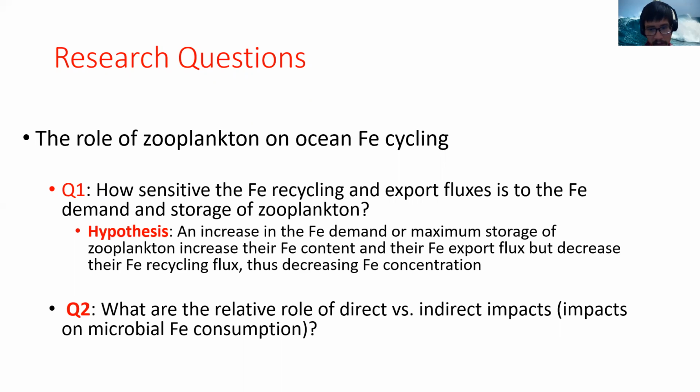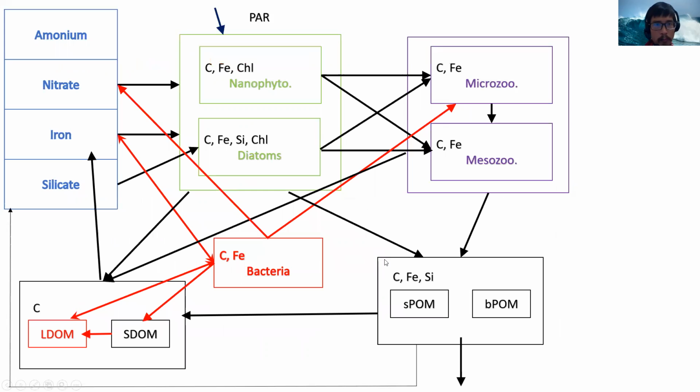When I say the indirect impact, I'm talking about the impact of zooplankton on microbial biomass and ultimately on microbial iron consumption. To do that, I'm going to use an ocean ecosystem model that has been used extensively to study ocean iron cycling. The model has ammonium, nitrate, iron, silicate, and represents bacteria, phytoplankton, zooplankton, dissolved organic matter, and particulate organic matter.